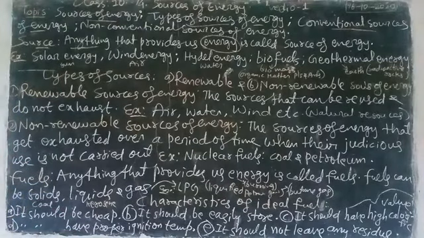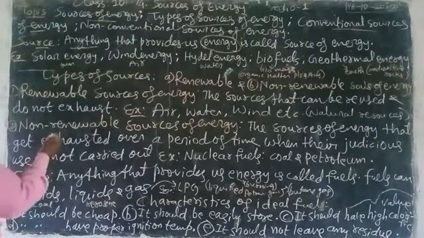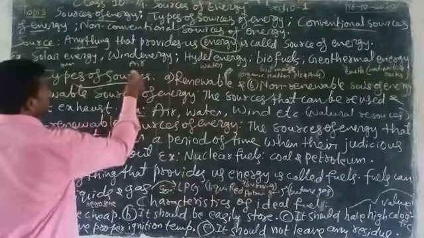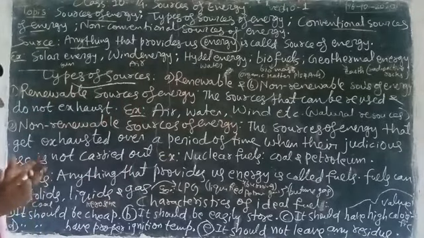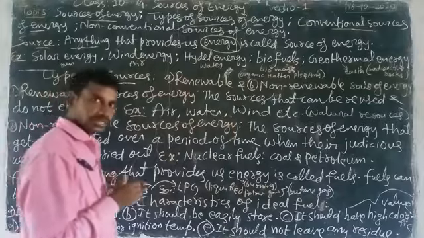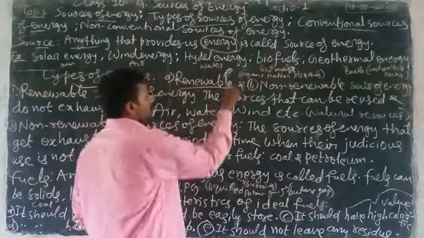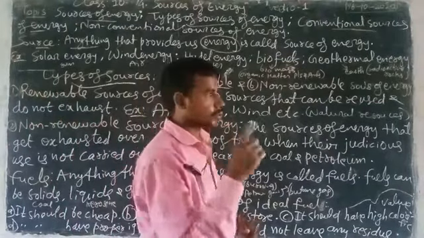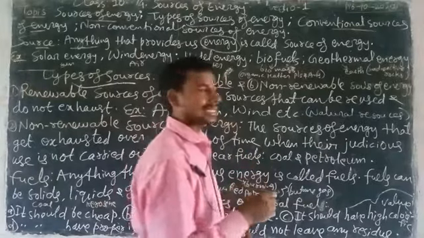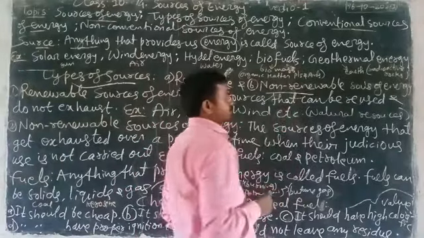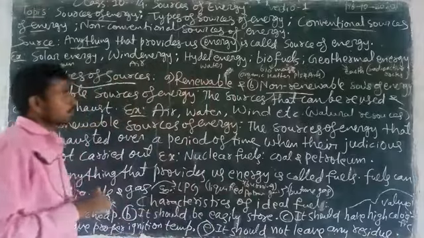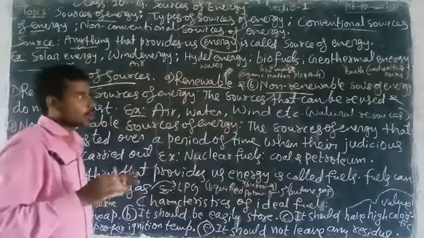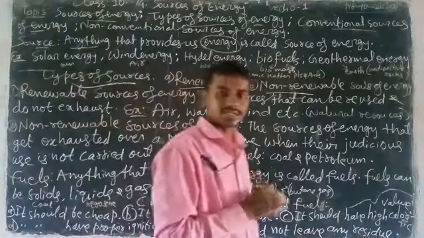Look here, types of sources. What are the types of sources? One, renewable sources. Second, non-renewable sources. Two types of source energies are there: renewable sources of energy and non-renewable sources of energy.